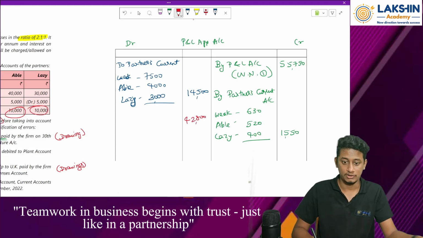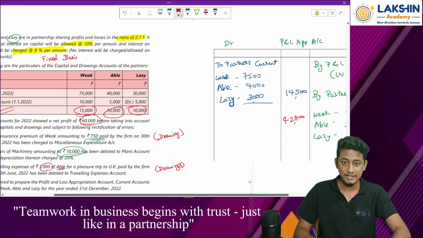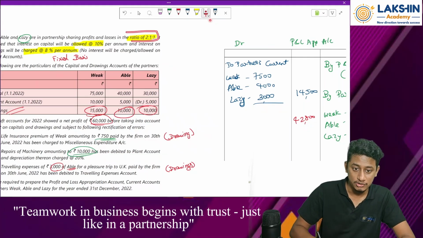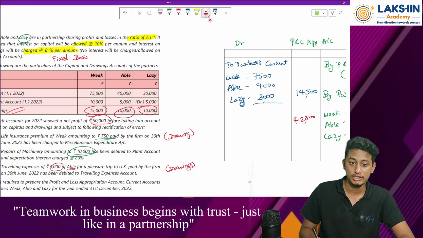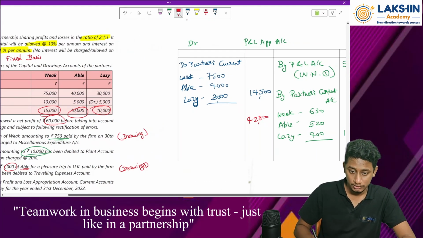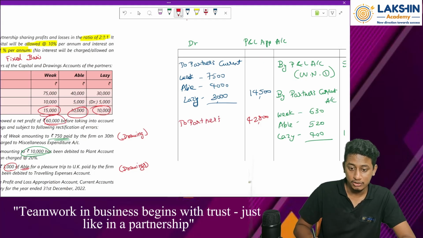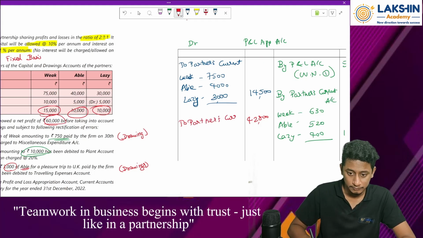42,800. Okay. Now divide this among the partners in what ratio? The ratios are already given to us. That is 2:1:1. So where will you divide it? In capital account or current account? In the current account. To partners' current account.